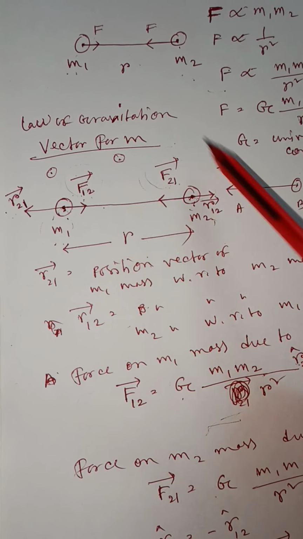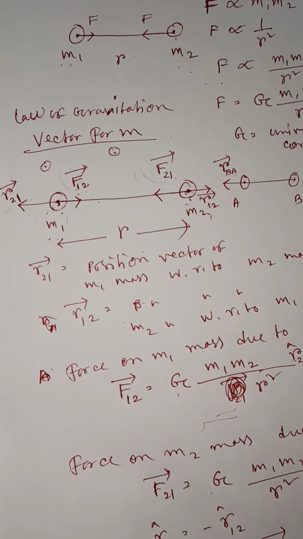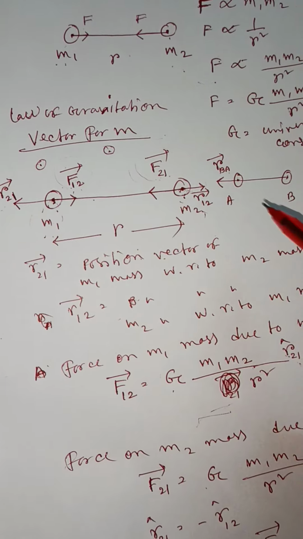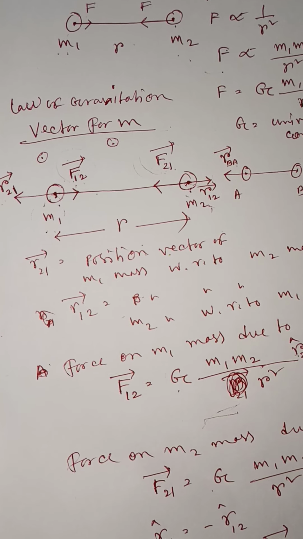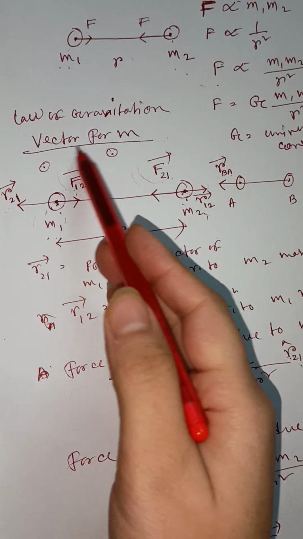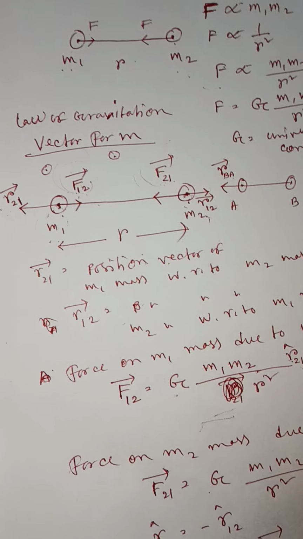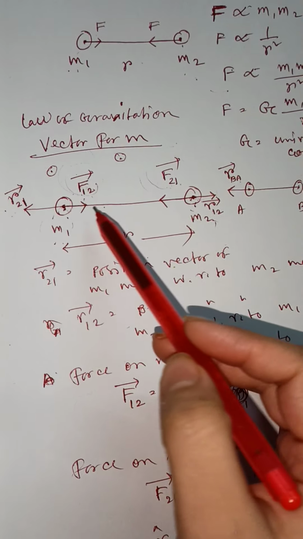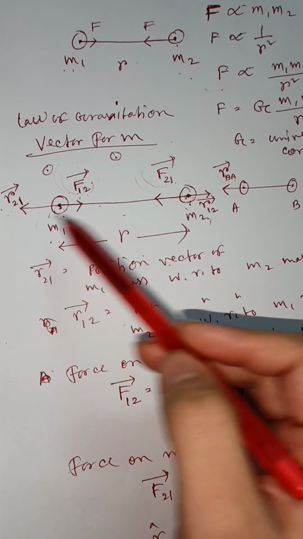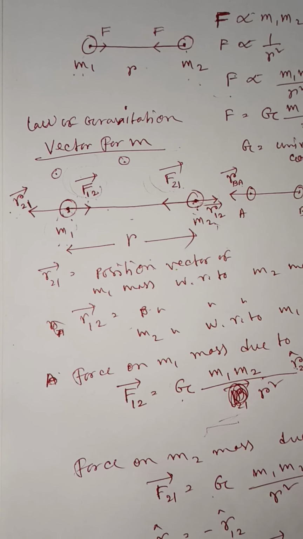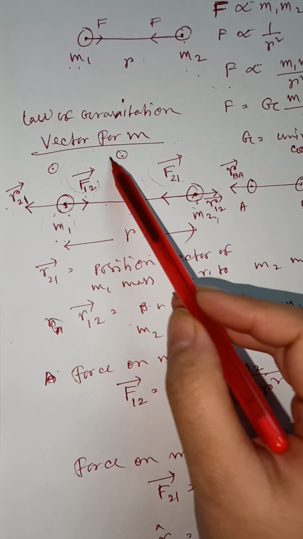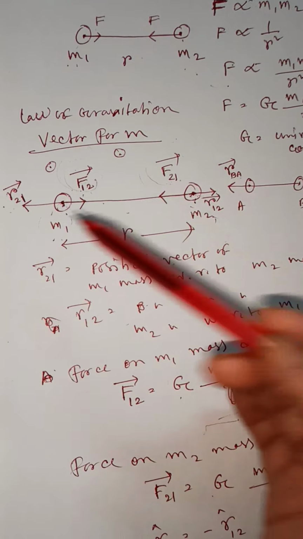And one more thing is that this gravitational force does not depend on the medium. If the medium is air, if the medium is water, whatever it is, the magnitude of force and direction are all constant.